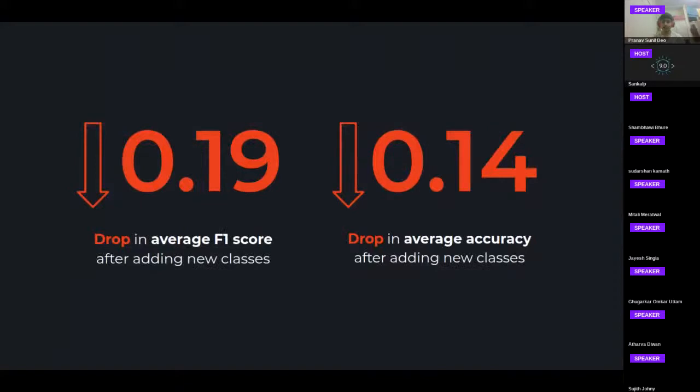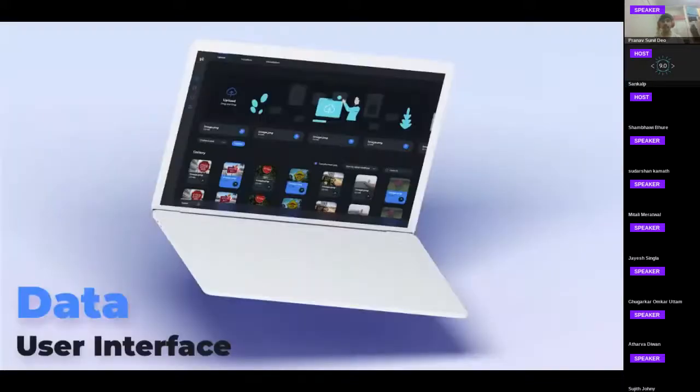So the drop in average F1 score we got was 0.19 by doing this procedure, and the drop in average accuracy was 0.14. Now this suggests that this data has become very difficult and thus the model will become more powerful if we train this. Now we have completed our first key to the puzzle of 3 pieces, that is the data.